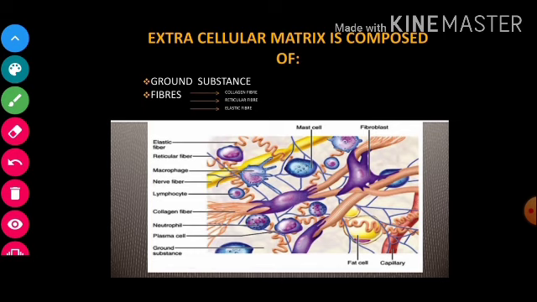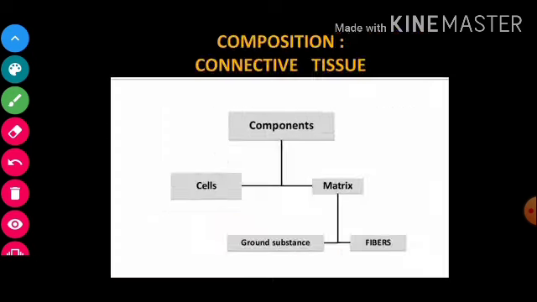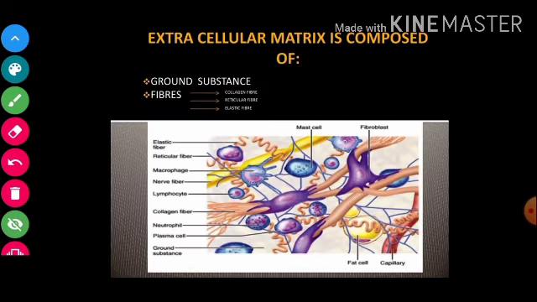So if you look at this figure, you can see that this is the extracellular matrix, right? And this extracellular matrix has these fibers. So fibers are there, and the remaining fluid is known as ground substance.